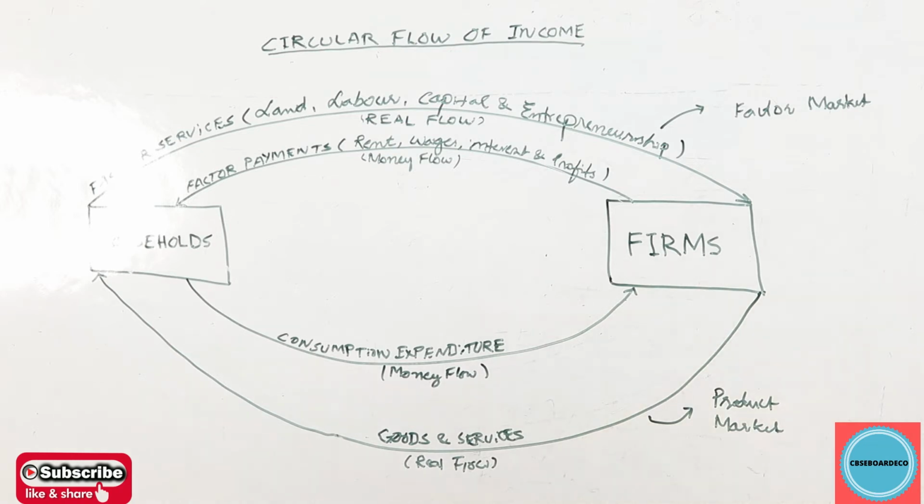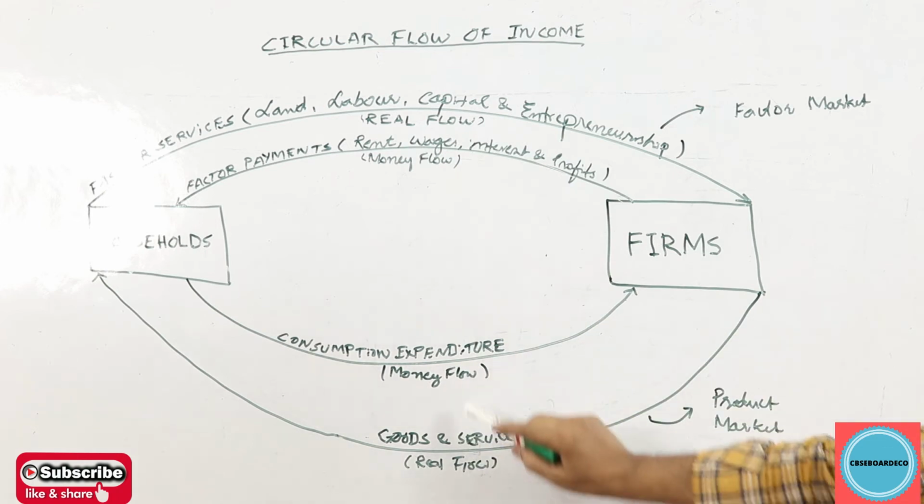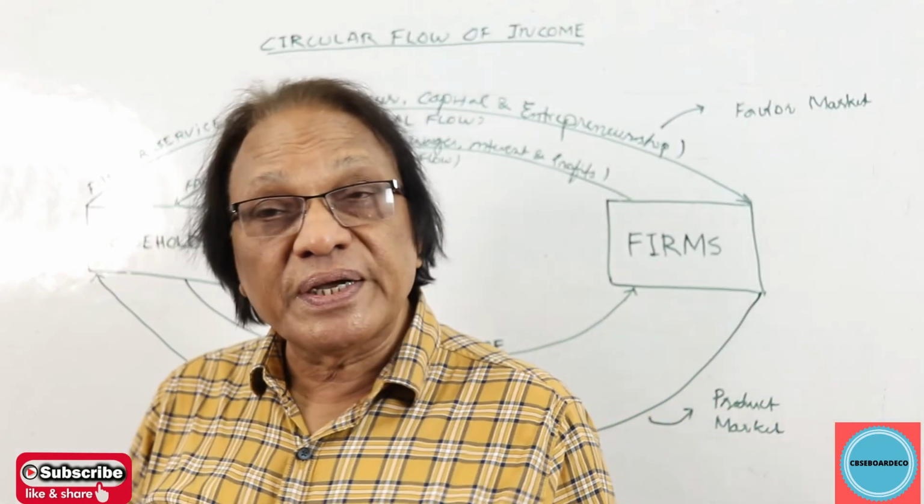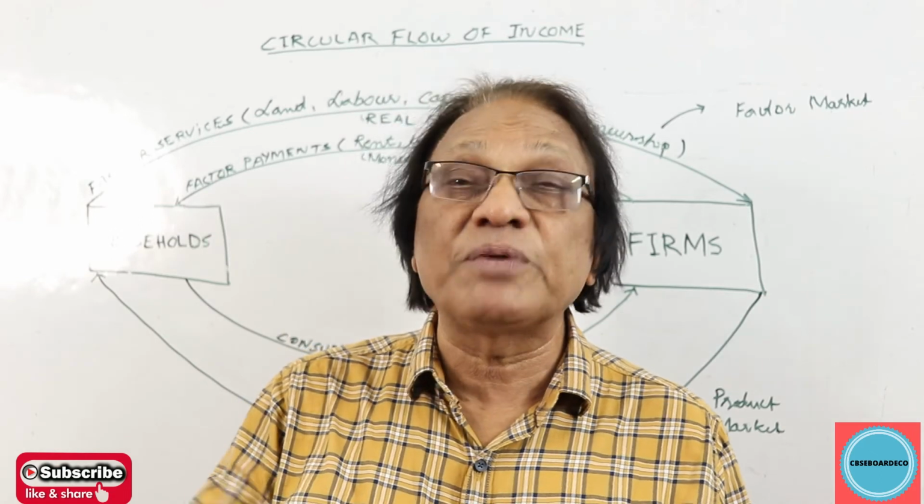And you conclude that there are four flows in the economy: two real flows and two money flows flowing in opposite direction. Since there is a circular flow of money and goods in the economy, it's called circular flow. In this flow chart, we call it the circular flow of income. This is very important from your board point of view. If you didn't get it, again I repeat, what exactly is circular flow of income? Repeat once again in points.